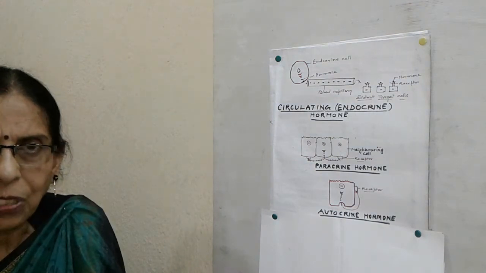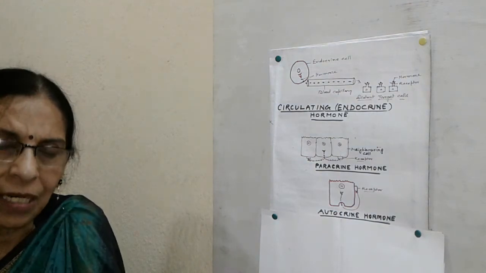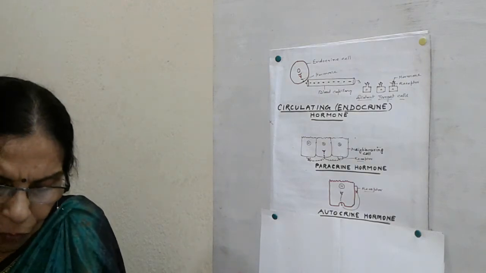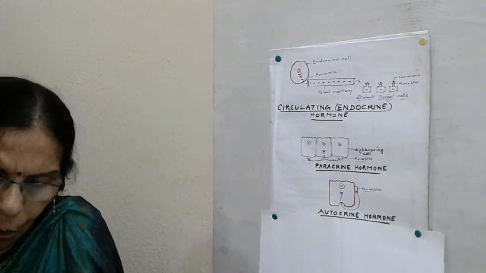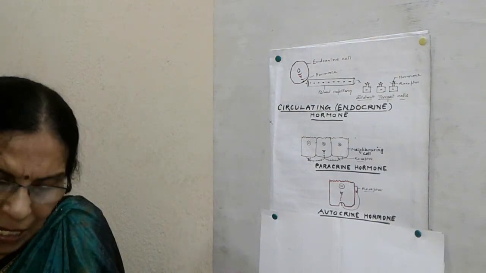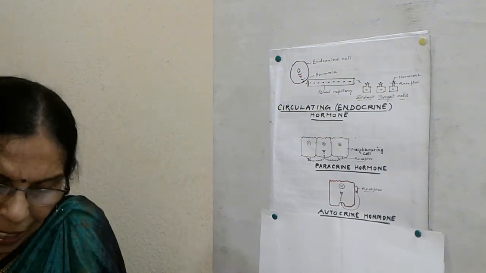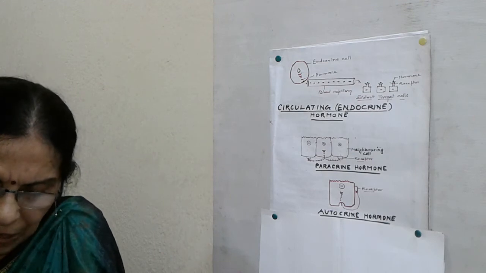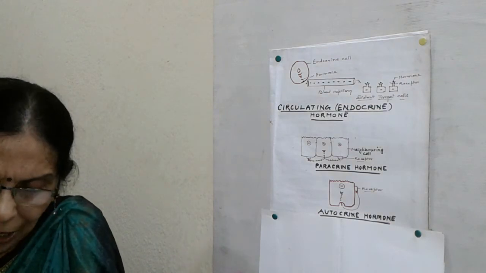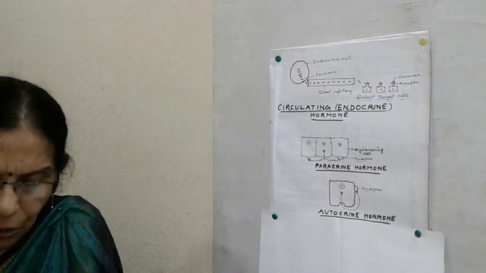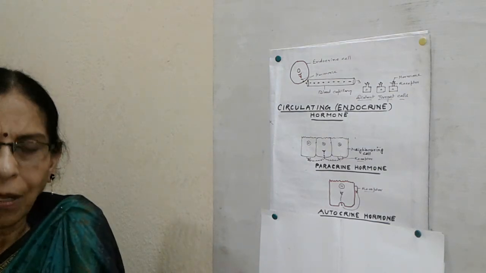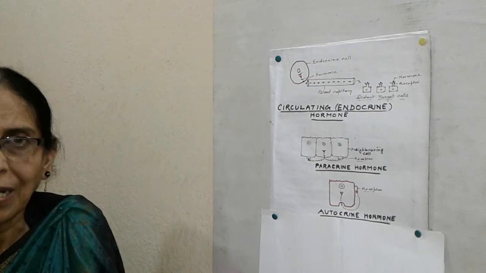There are some other hormones which function as hormones, but they are not secreted by endocrine glands. For example, prostaglandin, present in the seminal fluid of man. Pheromones or ectohormones are highly volatile and are transported by wind. These are found in insects. They help in their communication. Placental hormones are secreted by the placenta during pregnancy or gestation period. Neurotransmitters communicate between two neurons. And gastrointestinal hormones are secreted in the digestive tract. So these are all the types of hormones, or they are classified in this way.